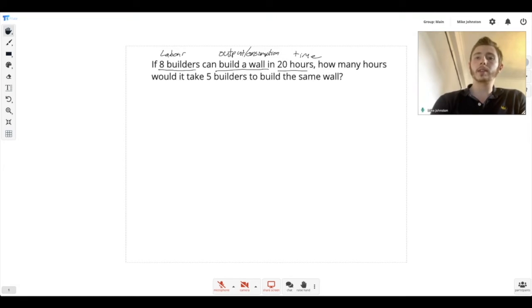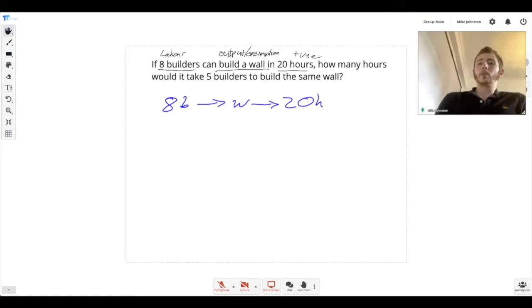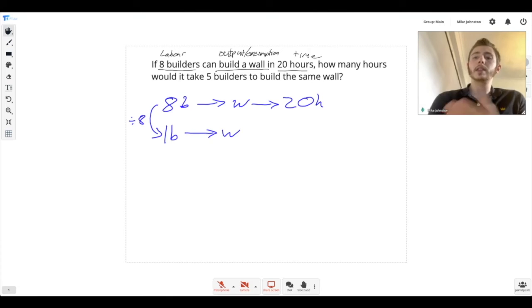So how I like to write it is I'll just say, well, 8 builders, they're going to build 1 wall in 20 hours. Okay, so before trying to go straight to 5 builders, one really effective technique is just to think about the case of 1 builder. So I'm going to say, well, what about 1 builder? So we've got 8 times less, or divided by 8, the number of builders. So a good question to ask yourself now is, well, is it going to take them more or less time to build the wall? And we know it's going to take them more time, because obviously it's going to take 1 person more time to do something than 8 people.